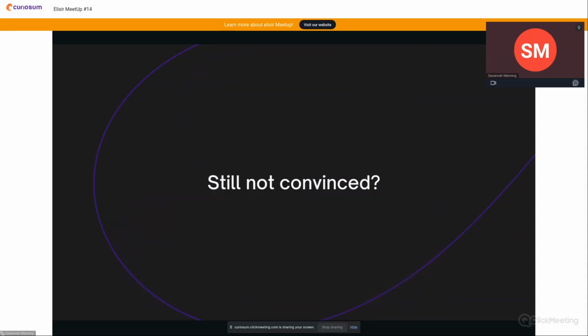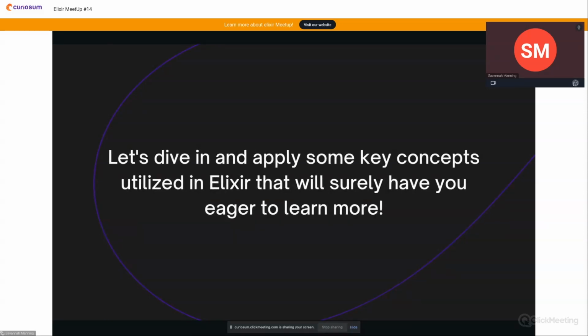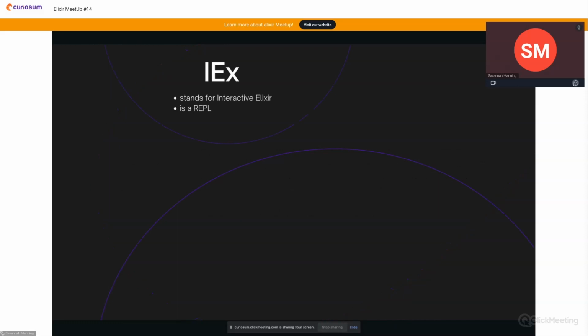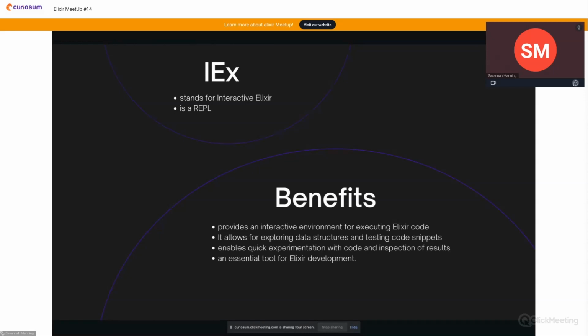You're probably not convinced after I just gave you a couple of examples. So let's dive in and code it out. First things first, we need a foundation to test our code. And to do that, we're going to be using IEX. IEX stands for Interactive Elixir, and it is a REPL. REPL means read, eval, print loop. It has a ton of benefits. It provides an interactive environment for executing Elixir code. It allows you to explore data structures, test code snippets, enables experimentation of code, and really it's just a wonderful and essential tool built into the Elixir environment.